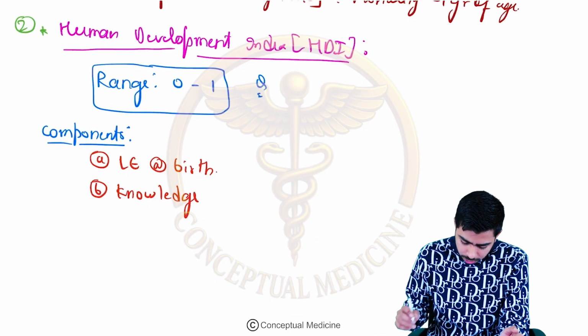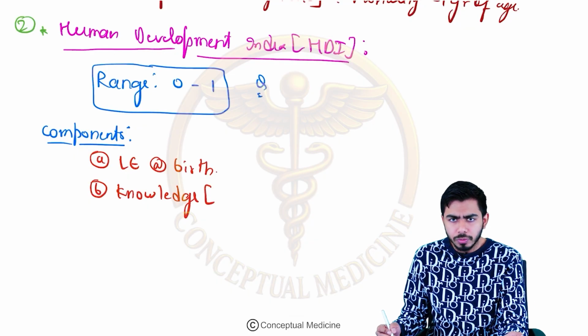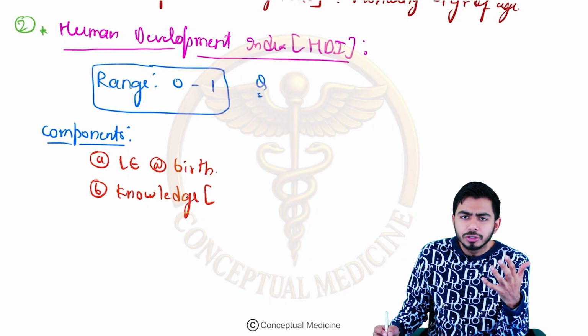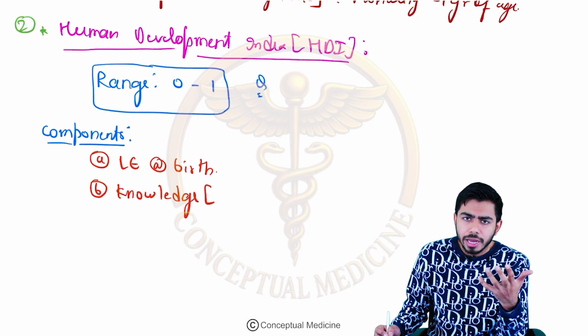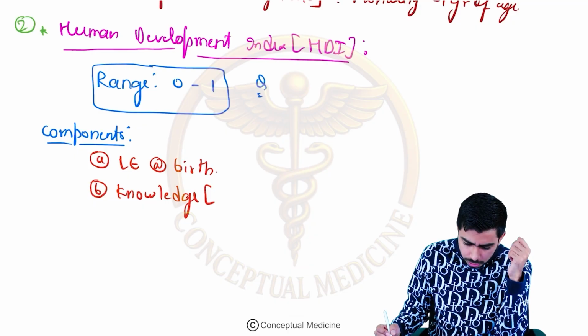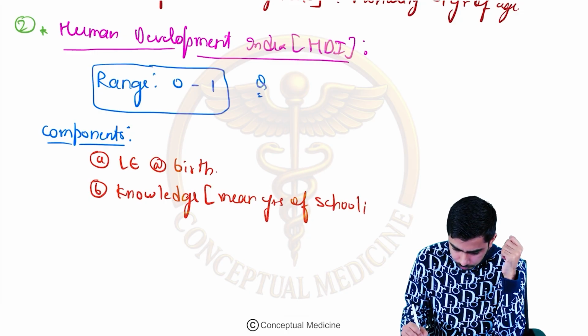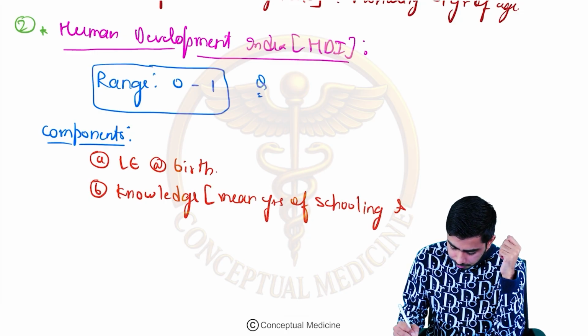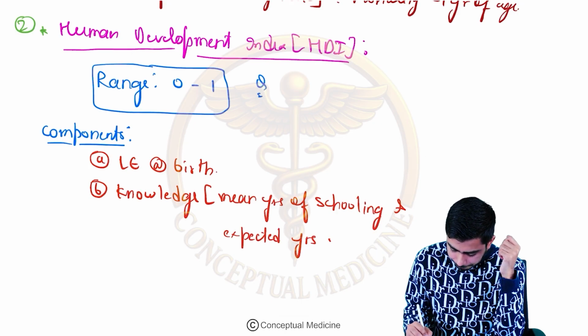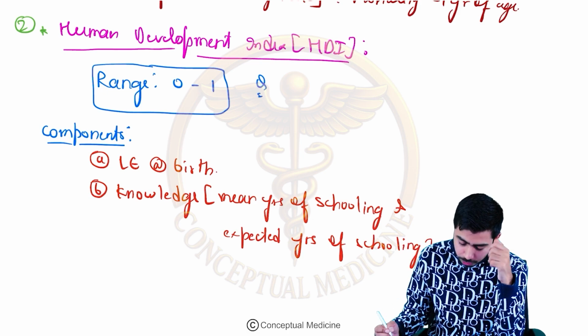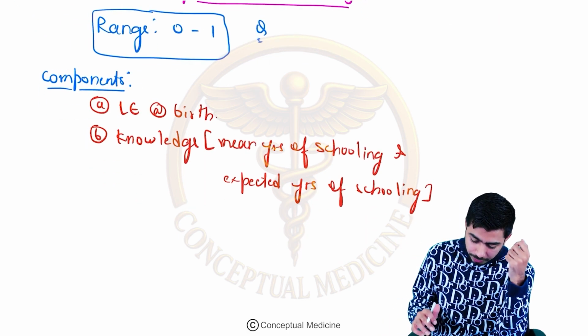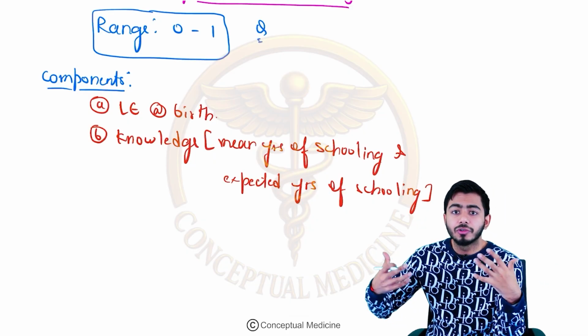Here, in the knowledge part, we are talking about two components. One is the expected years of schooling, and the other is the mean years of schooling. Mean years of schooling of a child, and expected years of schooling: how many years the child is going to school, for example. This is a component of the human development index. It is showing the development.